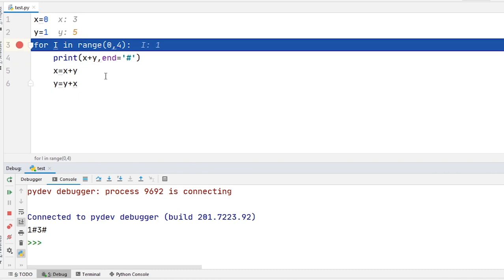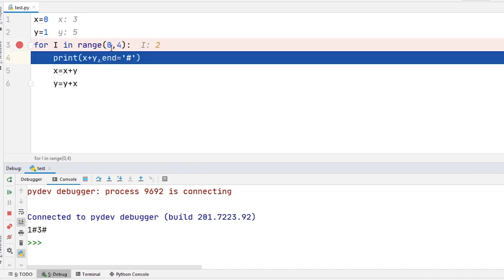Next step, the value of i will be 2. So 2 is also in range.